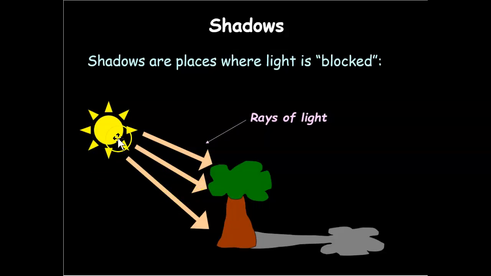So if the sun is here and the light paths are going here, it gets blocked by the tree and it produces a shadow. That means the light is touching all around here, but it can't pass through the tree. And so that's how shadows are made. Shadows are the places where the light is blocked.